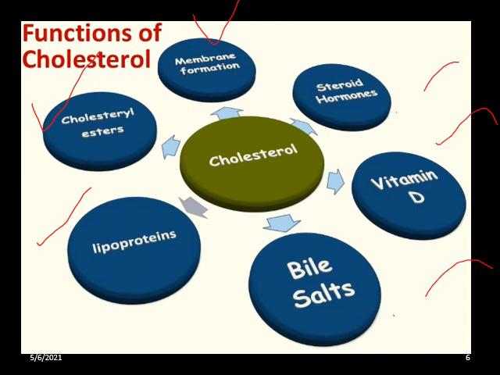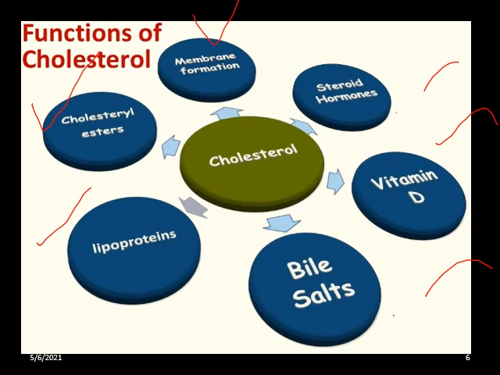Okay, the steroid hormones are synthesized from cholesterol in the gonads and adrenal glands. These steroid hormones are lipids, which is why they can pass through the cell membrane. Steroid hormones are divided mainly into corticosteroids and sex steroids.